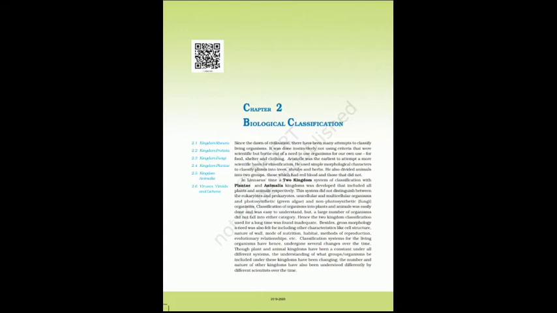Some unicellular fungi, example yeast, are used to make bread and beer. Other fungi cause diseases in plants and animals. Wheat rust caused by Puccinia is also an important example. Some are the source of antibiotics, example Penicillium.